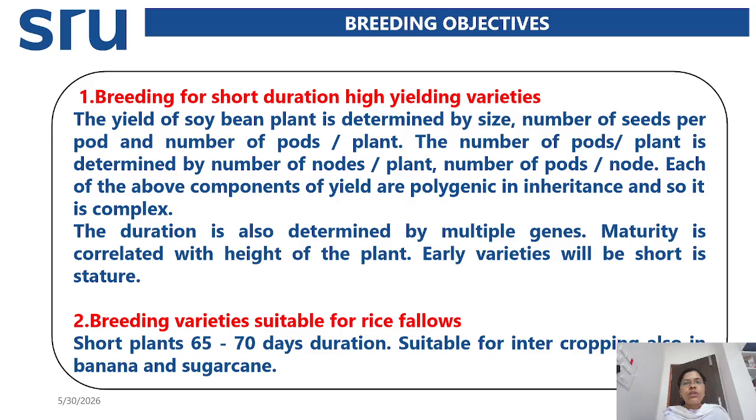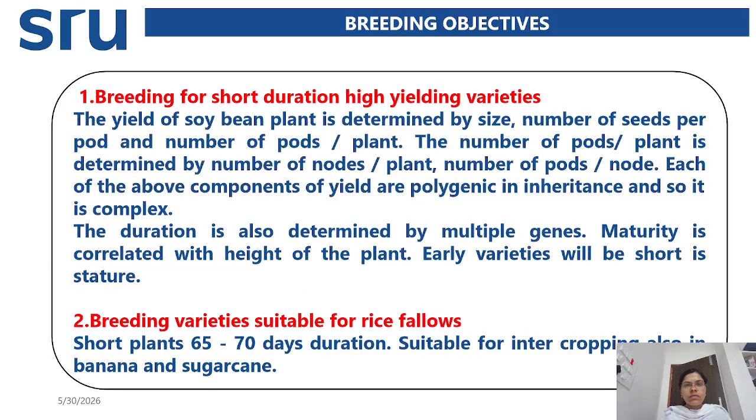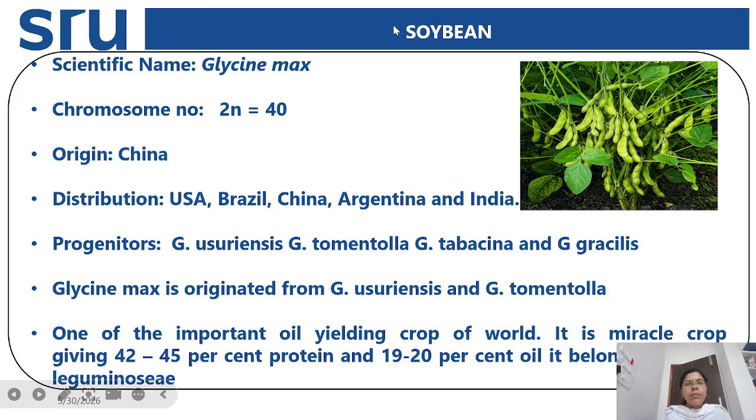And next, coming to the soybean. Soybean, as we know, is a miracle crop. The scientific name of soybean is Glycine max. It has the chromosome number 2n equal to 40. It is also a diploid species, and the origin of soybean is China. And next is distribution. It is grown in USA, Brazil, China, Argentina, and India.